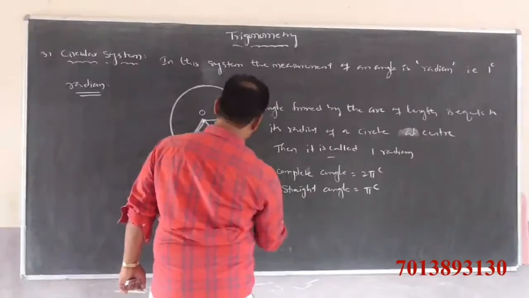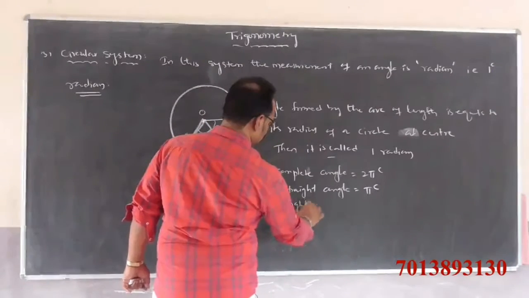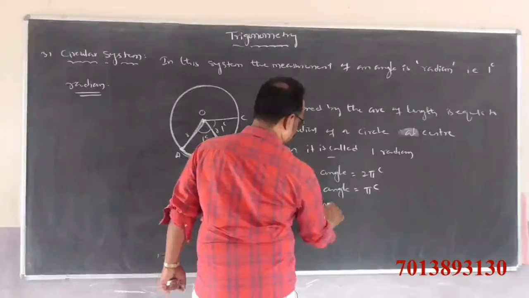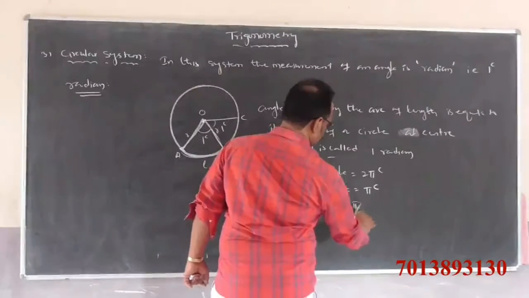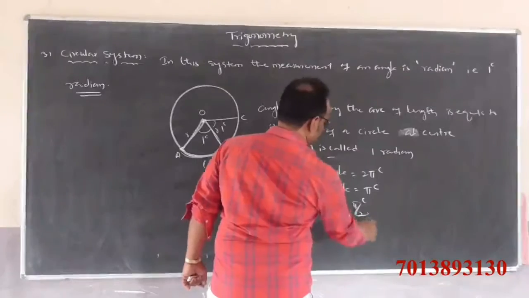One right angle is equal to pi by 2 radians.